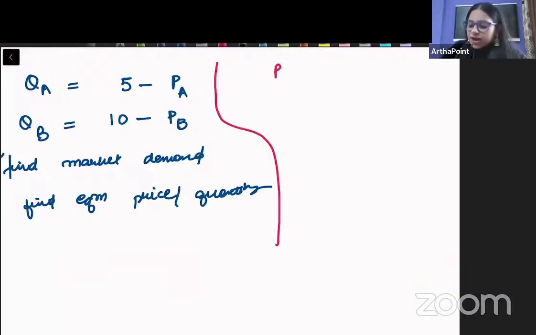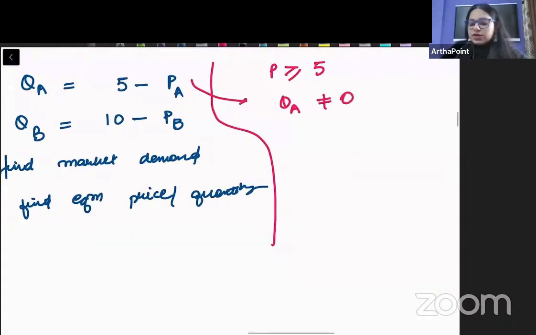Just remember one thing, just tell me something. What happens when the price of the good is, actually, if the price is anything greater than or equal to 5, if the price is more than 5 rupees, then what will happen in the market? Beta, individual A will not demand any quantity, it will just demand 0 units. Any price greater than 5, if the price is 5.1, 5.2, 5.3, 6, 7, 8, put anything here above 5, then its quantity is negative. And if its quantity is negative, it automatically means that this individual will not demand.